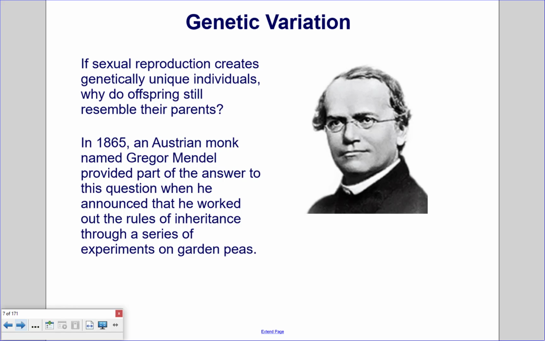Genetic variation. If sexual reproduction creates genetically unique individuals, why do offspring still resemble their parents? In 1865, an Austrian monk named Gregor Mendel provided part of the answer to this question when he announced that he worked out the rules of inheritance through a series of experiments on garden peas.